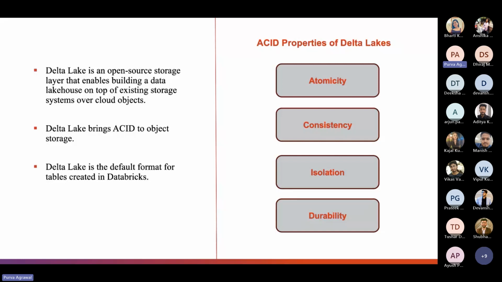The second problem was the modification of existing data, which was difficult. It is solved by the isolation property. Third, jobs were failing midway. It is solved by the atomicity and durability properties of ACID. The fourth problem was that real-time operations were hard. It is solved by Delta Lake allowing atomic microbatch transaction processing in near real time. And the fifth problem was that it was costly to keep historical data versions. It is solved by the transaction logs that are used to guarantee atomicity, consistency, as well as isolation.